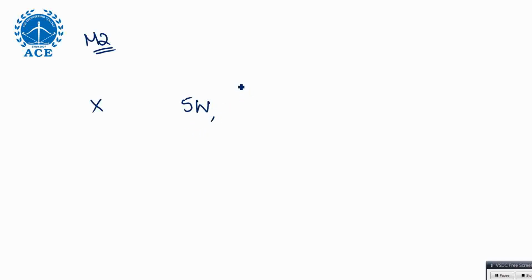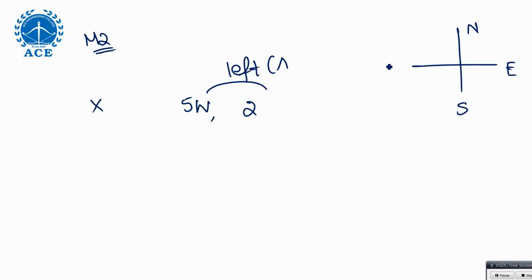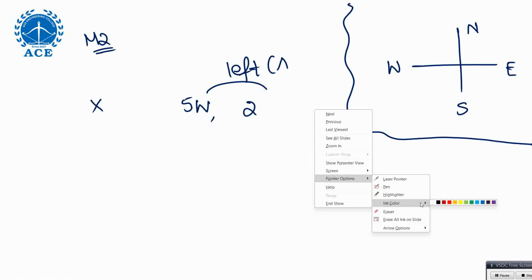Then left direction 2 kilometers, right? See, from west, left means you should go anti-clockwise: north, east, south. First question, right? It may take time as this is a new method, but once you understand and get the idea, it's easy for you to go up.